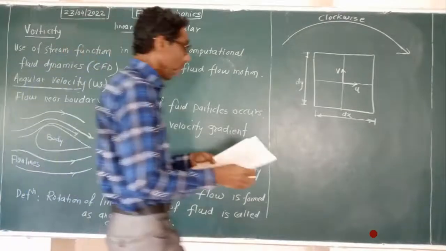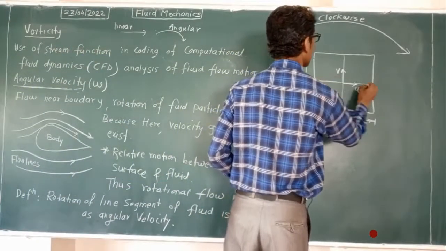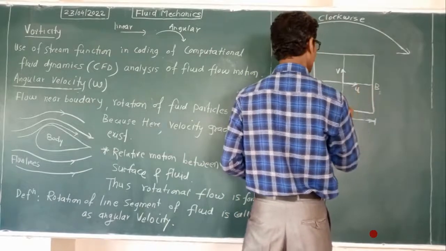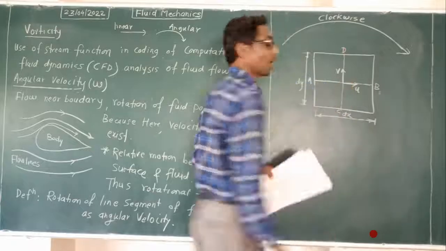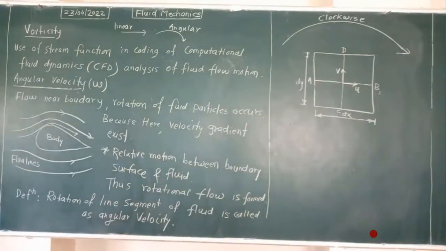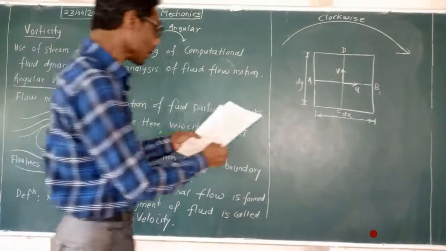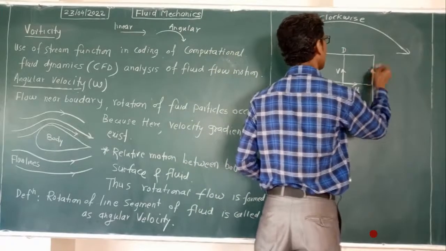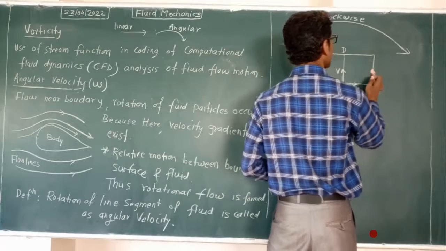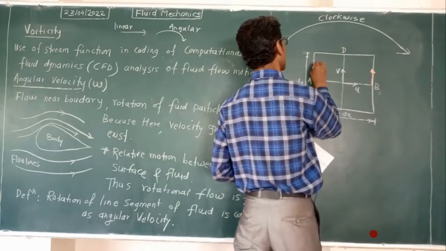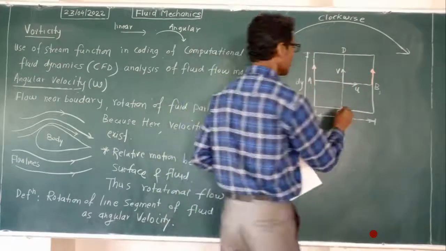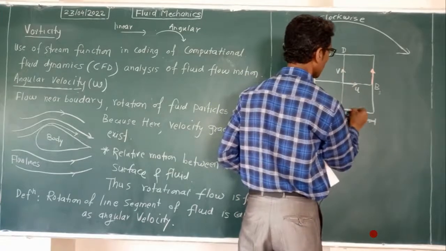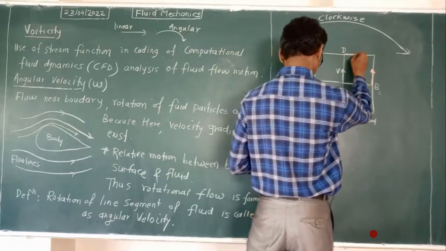For that, consider this line segment AB and this other line segment CD. For line segment AB, its perpendicular velocity component will be here, and there will be one more velocity component here. Likewise, for the vertical segment CD, its perpendicular components will be here and also here.